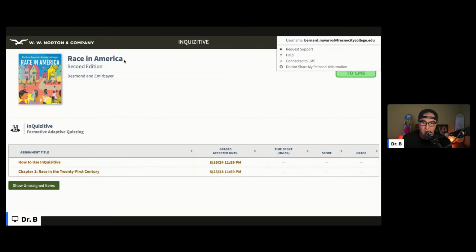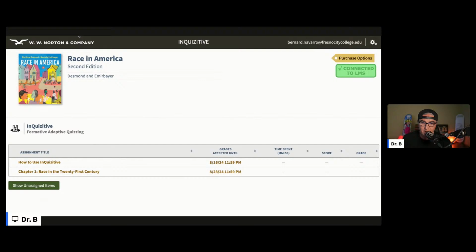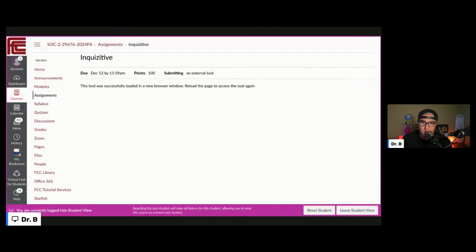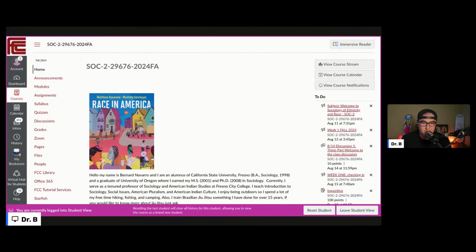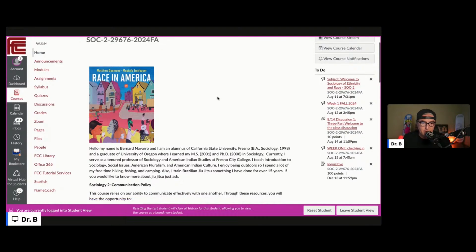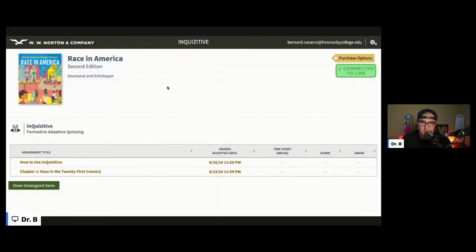The thing about, let's go back. Let's share this tab. So we'll go back here. Now, the thing about Inquisitive, what frustrates me about the program, I love it, but the due date shows up as December 13th. Well, we know that's not the due date. The due dates are here. You have to log into Inquisitive to see the due dates here.